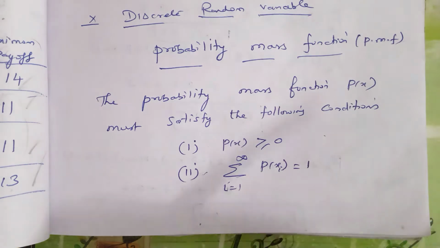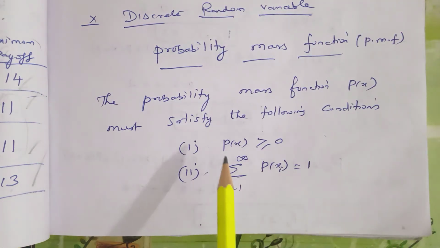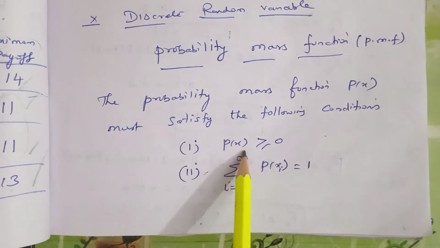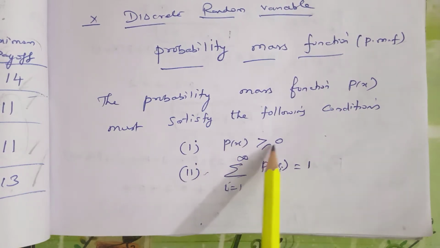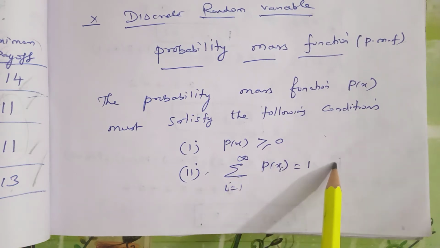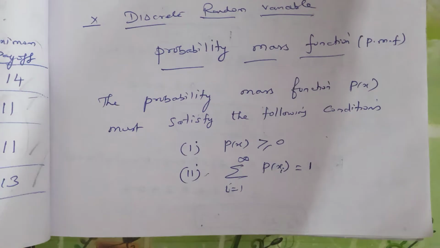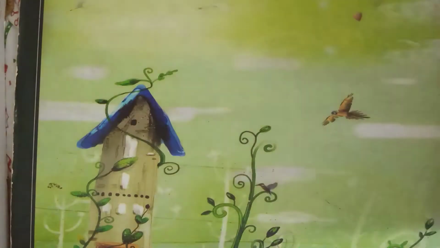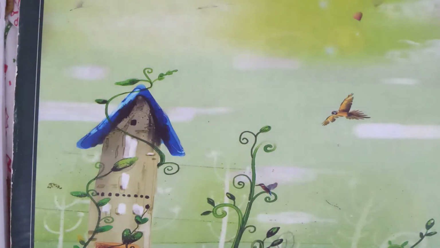So the probability mass function can be written as, we have to satisfy two conditions. The first one is P of x, probability of x, is greater than or equal to 0. Next, total probability equal to 1. So this is known as a discrete random variable in probability mass function.